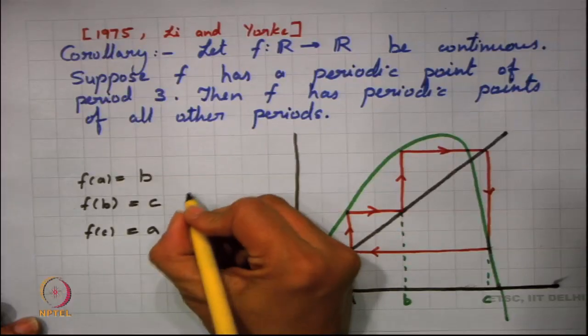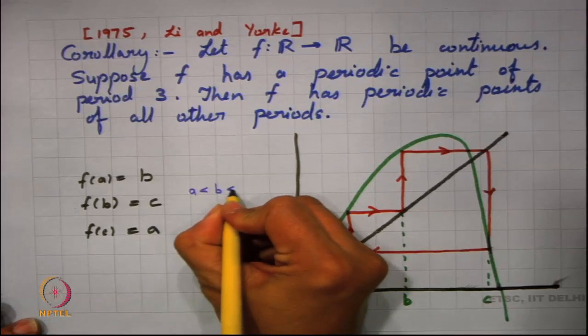Right. So, simply we want to say that if a function f has a periodic point of period 3, then it has a periodic point of all other periods. How are we going to prove this particular theorem? We start with the figure I have drawn earlier. We have 3 points A, B and C, f of A is equal to B, f of B is equal to C and f of C is equal to A, and I have the condition that A is less than B is less than C.